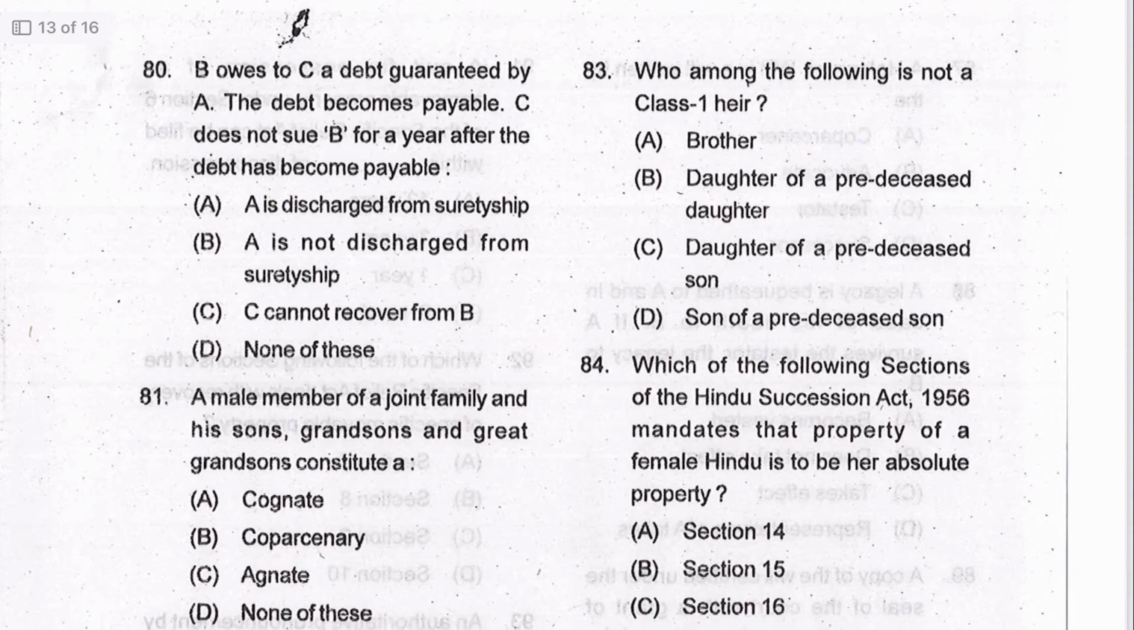Next, 80. B owes to C a debt guaranteed by A. The debt becomes payable. C does not sue B for a year after the debt has become payable. A is discharged from suretyship, or C cannot recover from B, or A is not discharged from suretyship. B is the answer, and this is provided in Section 137 of the Contract Act. And this is the illustration of that section.